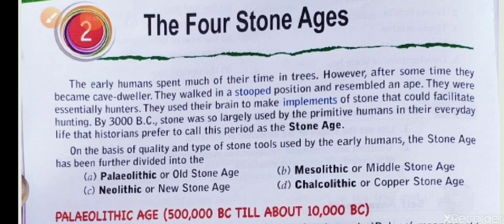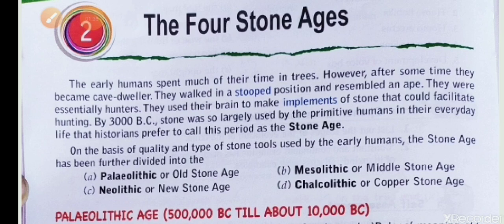On the basis of quality and type of stone tools used by early humans, the Stone Age has been further divided into 4: Paleolithic, Mesolithic, Neolithic and Chalcolithic age. These are the 4 stages.